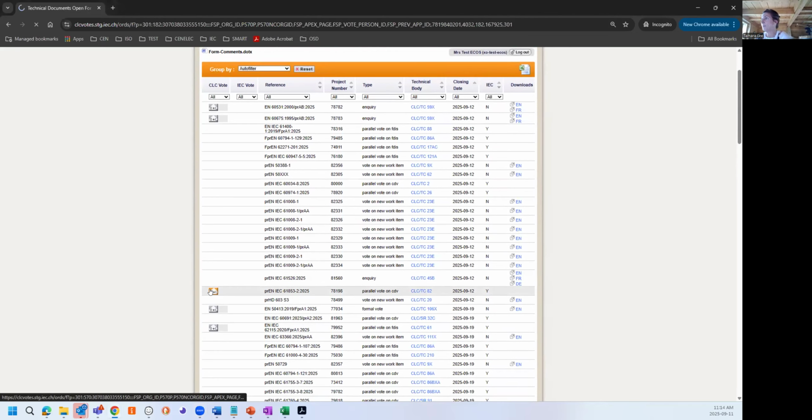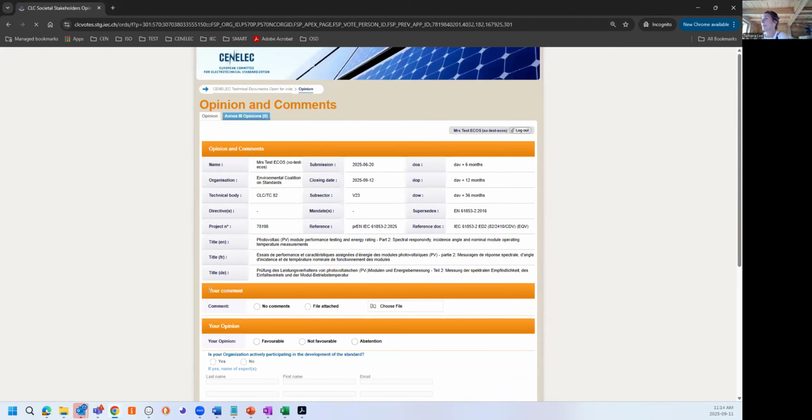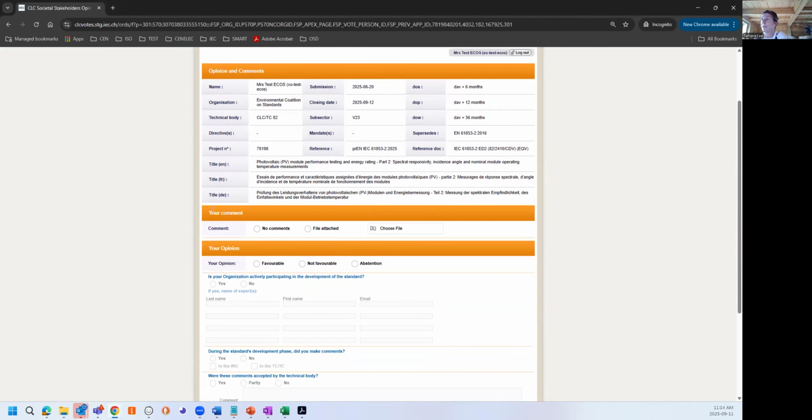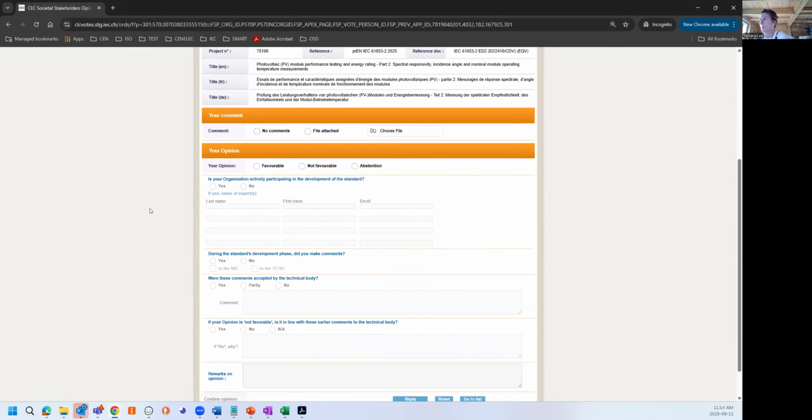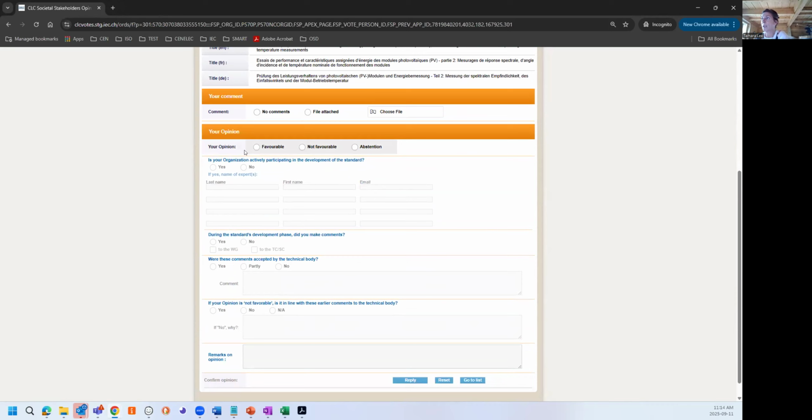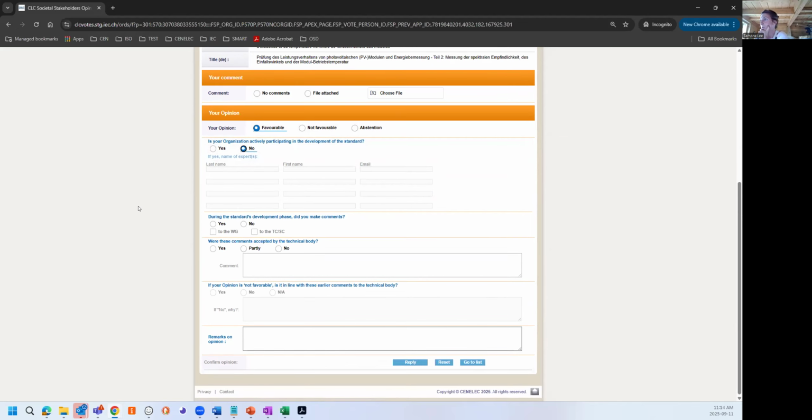Let's take this one. Yes. So I have opinions and comments at the top. We have the metadata, which remains the same across all votes. Then we have the comment here, which is exactly what you're accustomed to in the old way. Then we have the opinion, where I can choose between favorable, not favorable, and you see the abstention is not set by default. So if I click on favorable, then I can choose yes or no. I'll put no for this example.